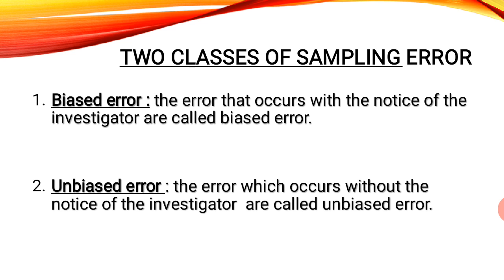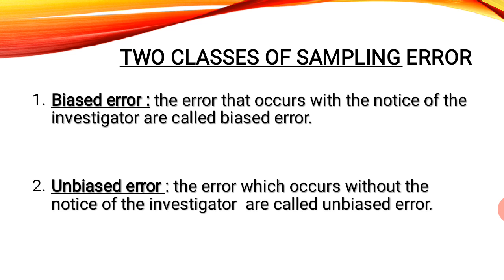Next concept, that is two classes of sampling errors. Now when you say two classes or types of sampling error, we have biased error and unbiased error. Now what is biased error? It is nothing but the error that occurs with the notice of the investigator. So the investigator knows that a mistake has happened, though he knows, he will not correct it purposefully. He himself, for his personal benefit or to get the exact result as per his estimation, may do that error.